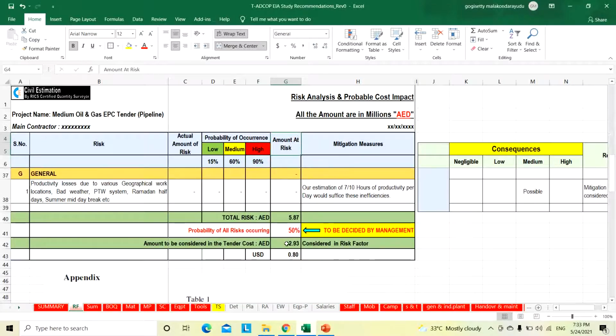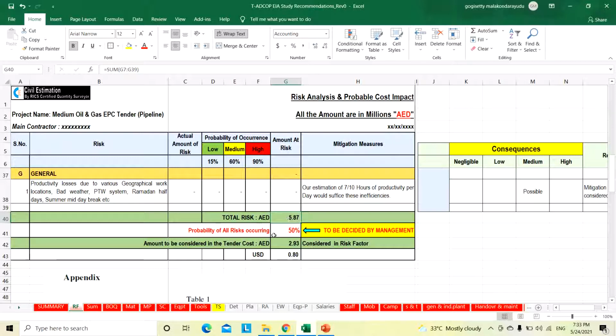Then the total amount of risk and probability of all risks, this is the total risk amount coming. This is all the probability cost, but we don't know whether all risks will come or only a few. If you consider the total amount in the tender, maybe our price will be uncompetitive. If you consider less, and these risks are anticipated after award of the contract, we will be losing.